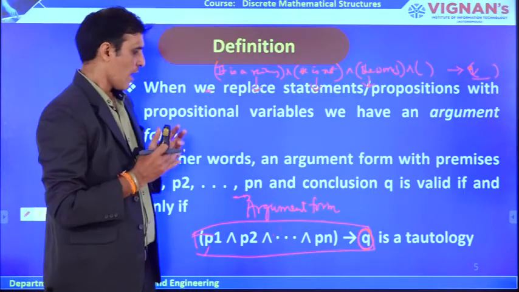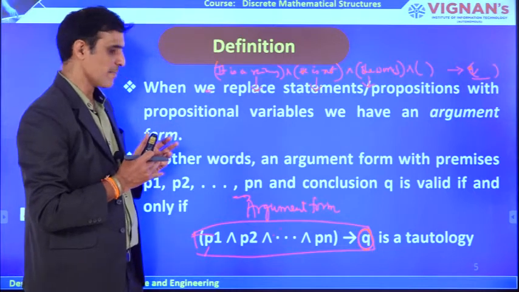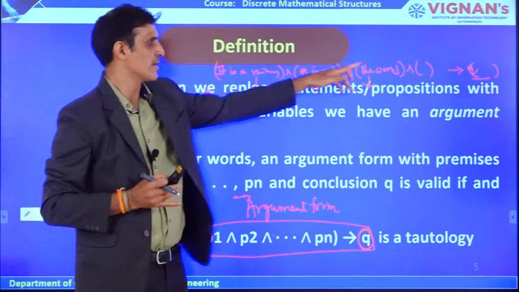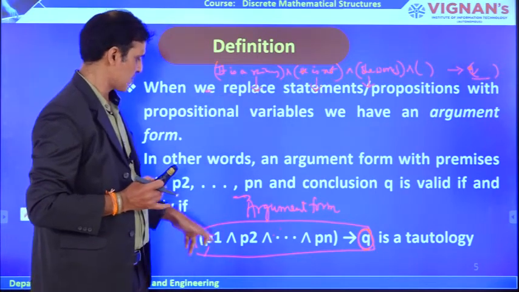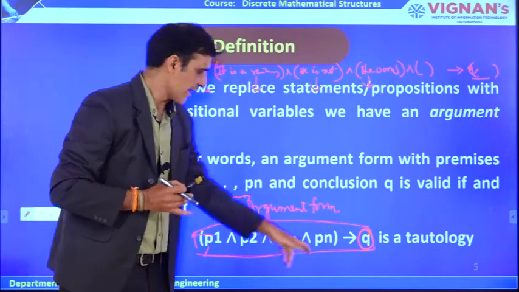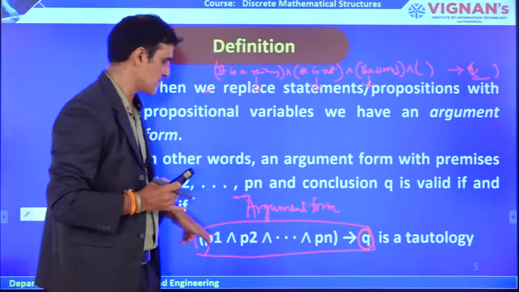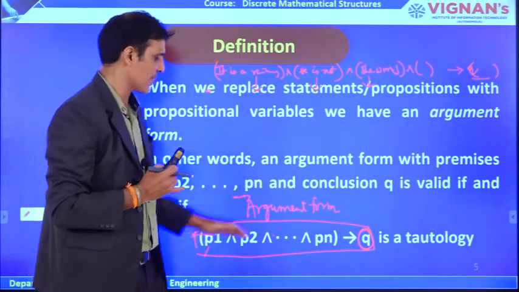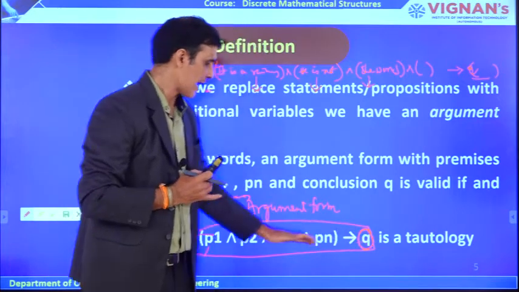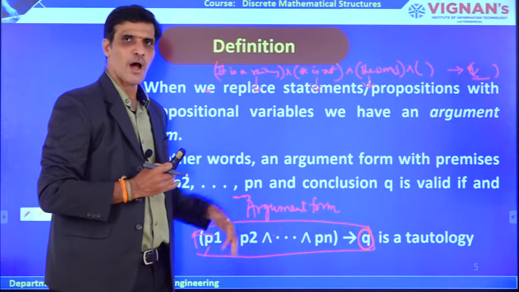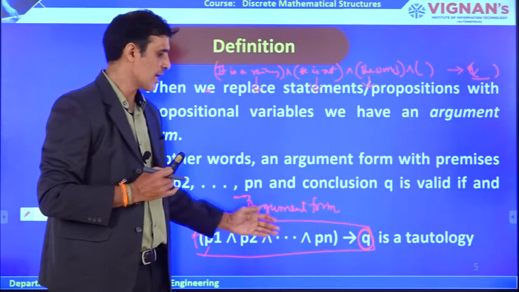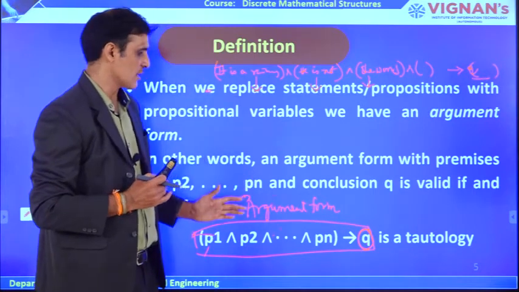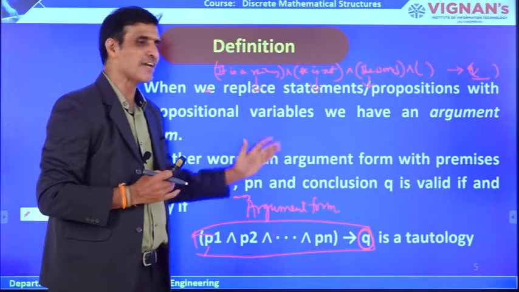Remember that an argument form is nothing but a form where every proposition is replaced with a propositional variable. This is an argument, and if you write any sentence in this form, it is called an argument form. If you prove that this argument form is a tautology, how do we prove that? Either by constructing the truth table or by applying the laws. If this entire compound sentence is a tautology, then it is called a valid argument.